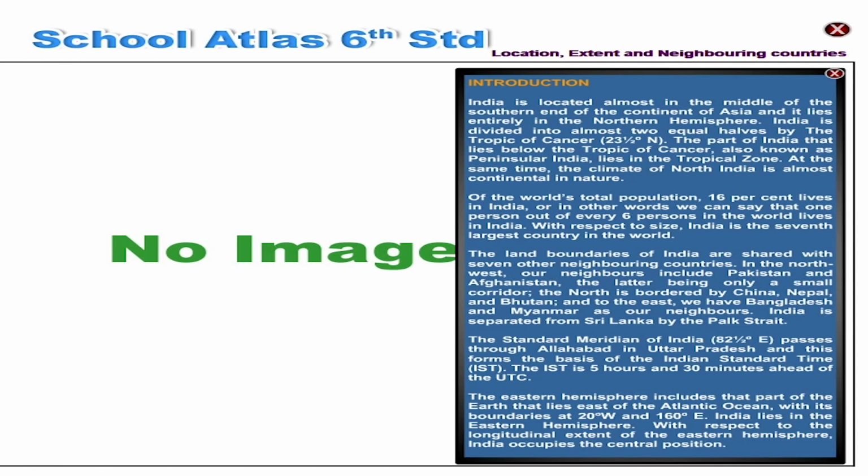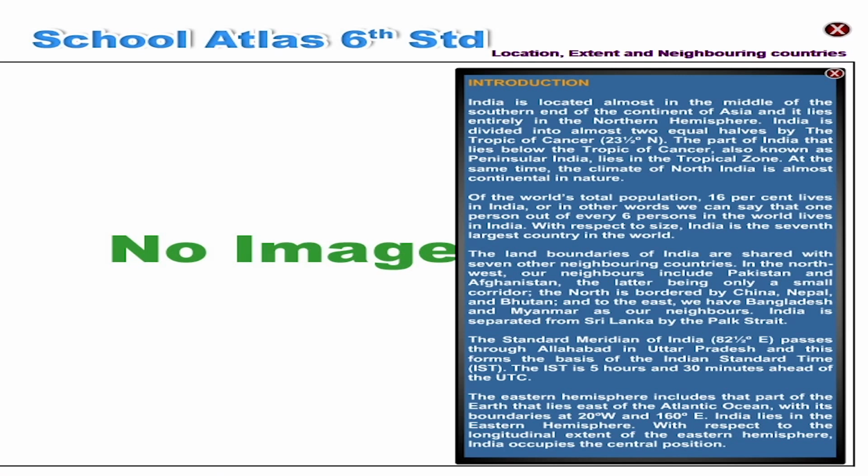The standard meridian of India, 82.5 degree east, passes through Allahabad in Uttar Pradesh, and this forms the basis of the Indian Standard Time, IST. The IST is 5 hours and 30 minutes ahead of the UTC.